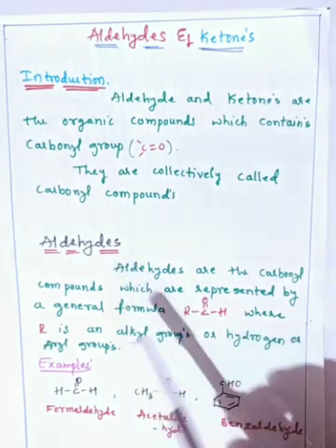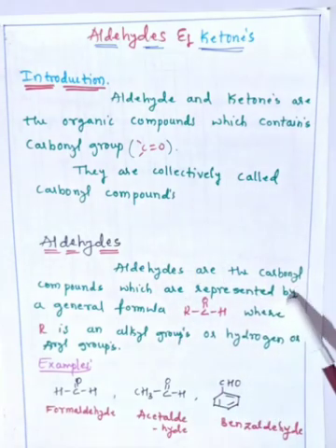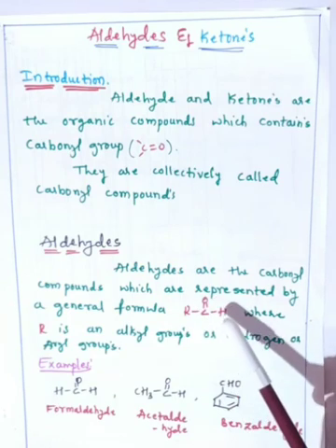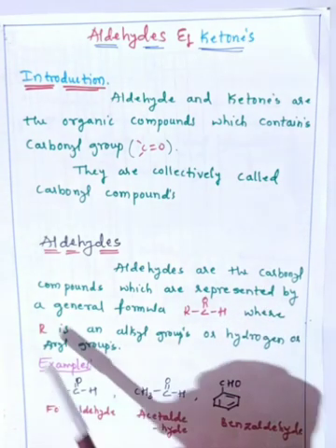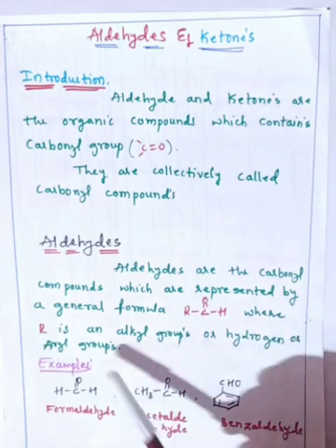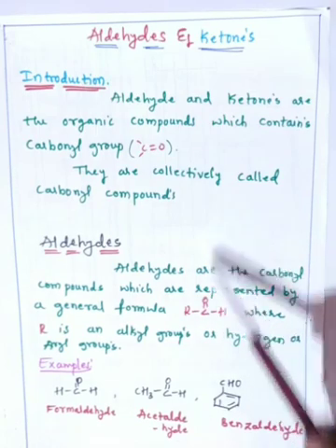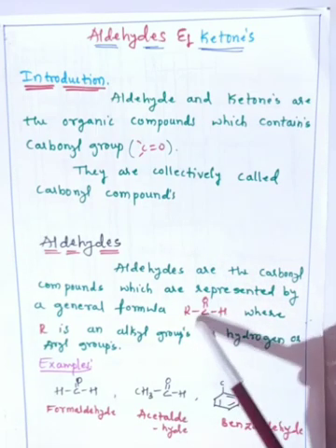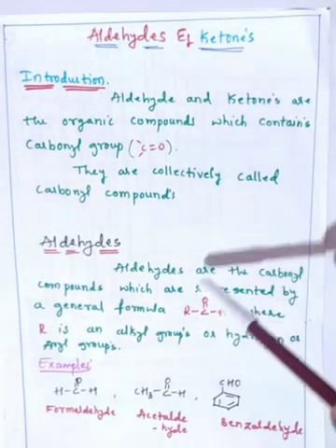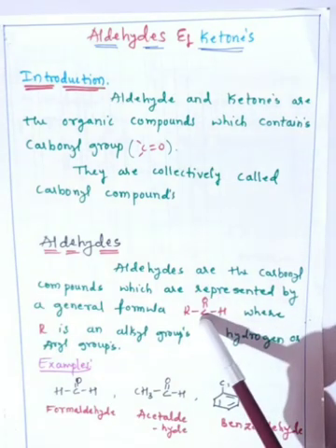The aldehydes are the carbonyl compounds represented by the general formula R C double bond O H, where R is an alkyl group, hydrogen, or an aryl group. The functional group of aldehydes is CHO.